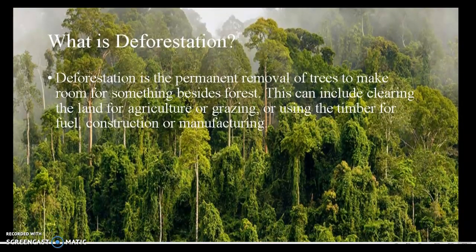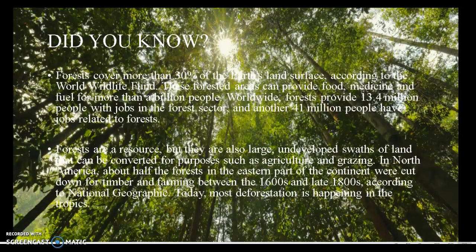What is deforestation? Deforestation is the permanent removal of trees to make room for something besides forests. This can include clearing the land for agriculture or grazing, or using the timber for fuel, construction, or manufacturing. Did you know that forests cover more than 30% of the Earth's land surface according to the World Wildlife Fund? Forests are a resource, but they are also large, undeveloped swaths of land that can be converted for purposes such as agriculture or grazing.